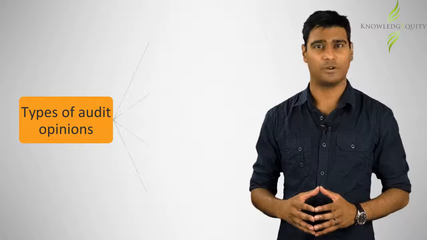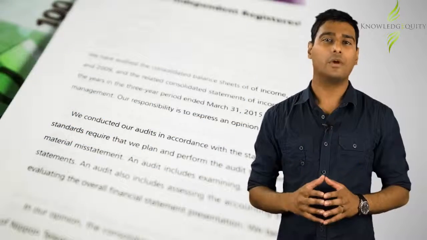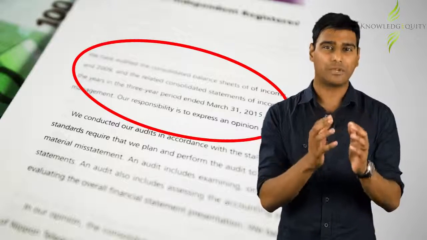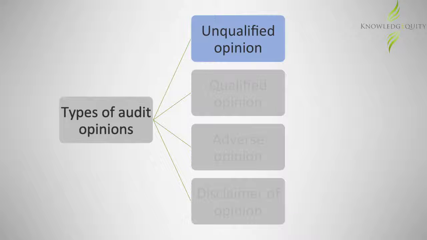There are 4 types of audit opinions. It is important to note that when we refer to audit opinion, we are only referring to one element of the audit report and not the entire audit report. The first type of opinion is provided in ISO 700 and is the standard unmodified opinion. This is the best opinion that can be provided.